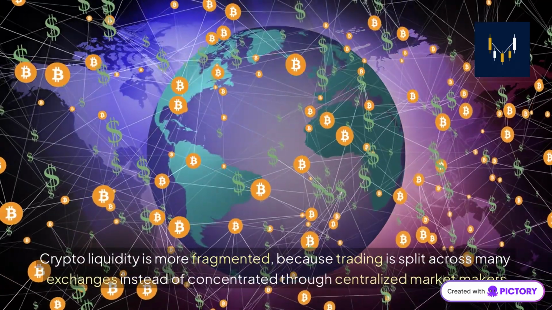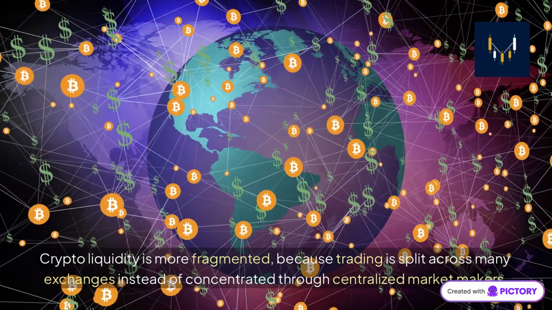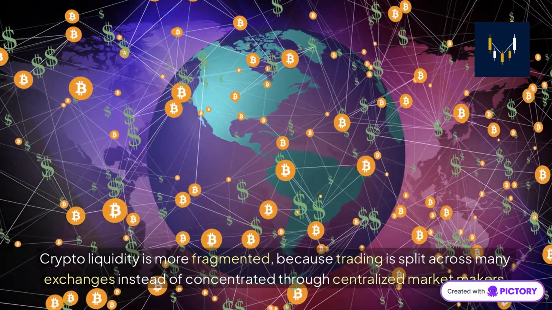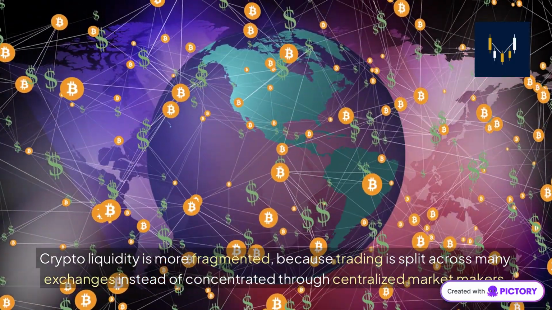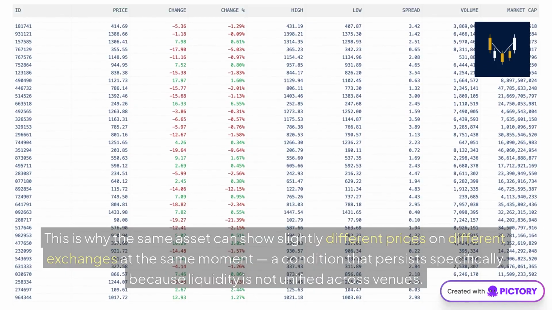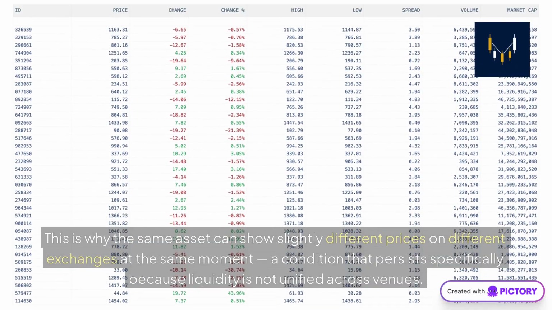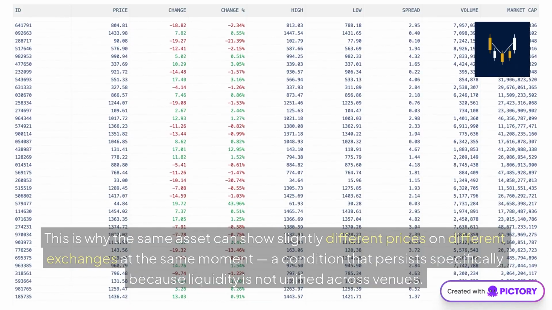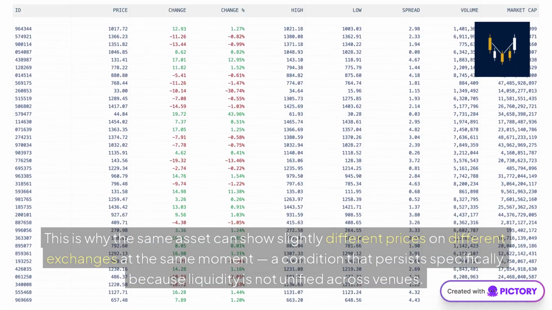Crypto liquidity is more fragmented, because trading is split across many exchanges instead of concentrated through centralized market makers. This is why the same asset can show slightly different prices on different exchanges at the same moment, a condition that persists specifically because liquidity is not unified across venues.